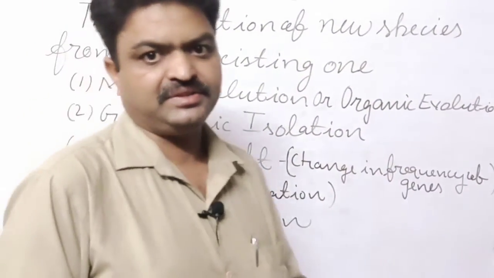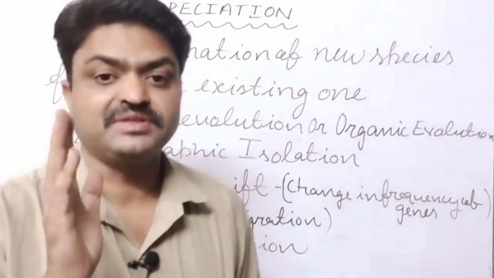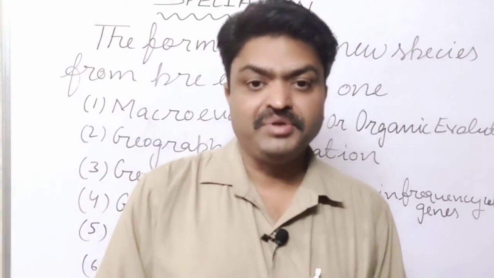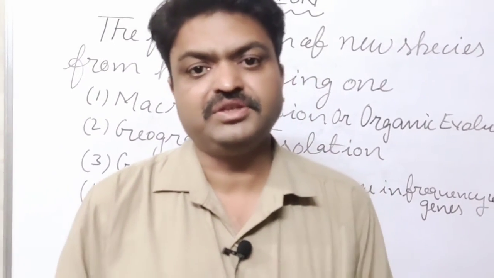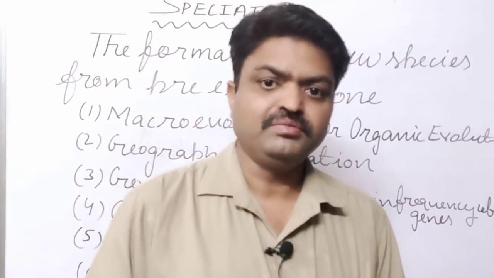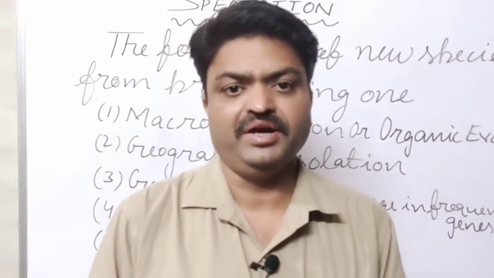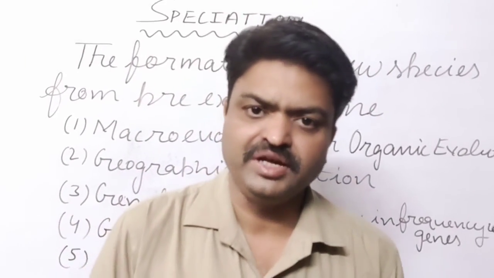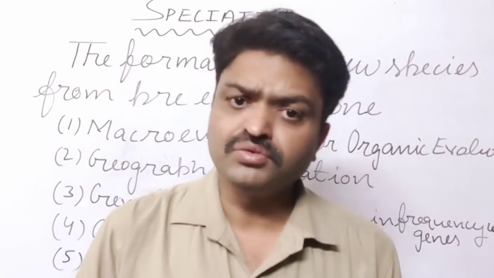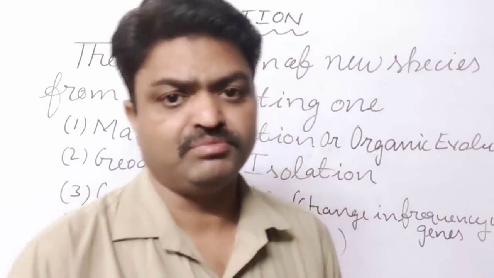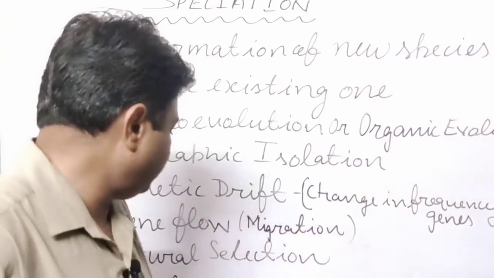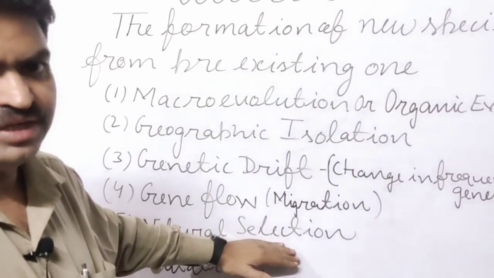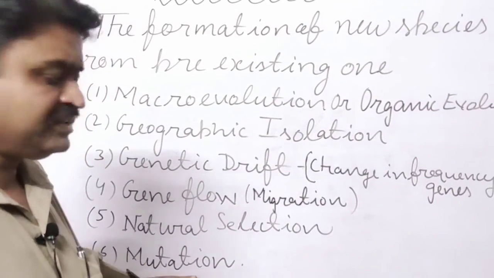Next is natural selection. Yes, student, nature selects the living organisms to survive on the earth, because the population of the species adjusts according to the environment. For this they have different variations, and those variations are known as adaptations, and due to those adaptations a new species is formed, student, and it is also the main factor of speciation that was given by Charles Darwin. Next is, student, mutation.